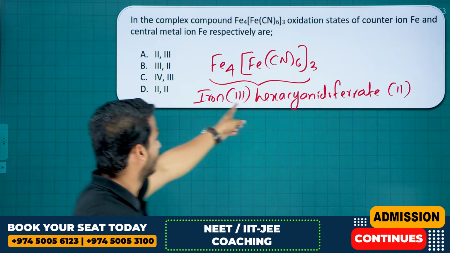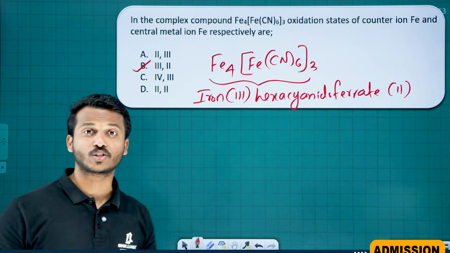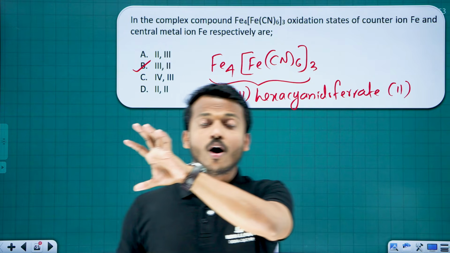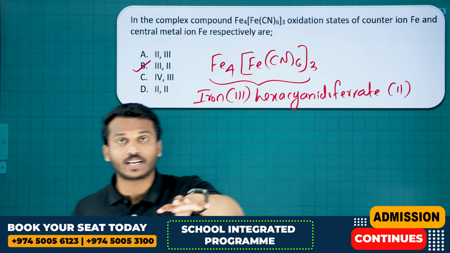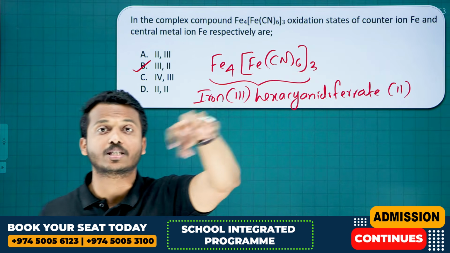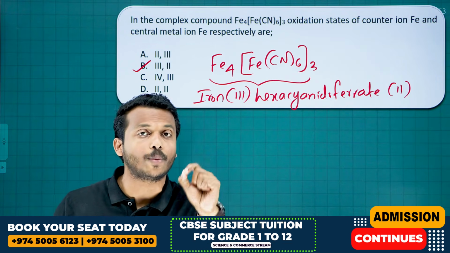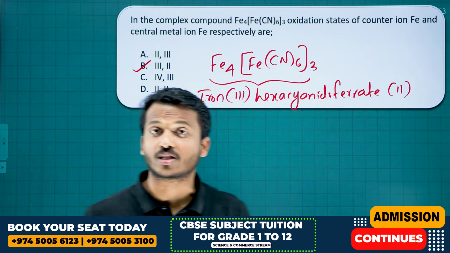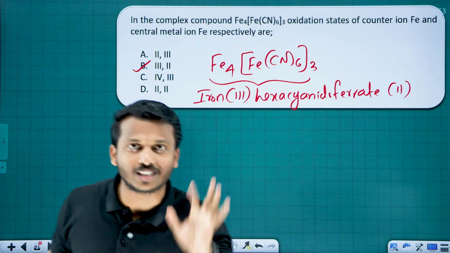So the answer is 3 and 2, option B. Study the last part very carefully: qualitative analysis, quantitative analysis, biological systems, cisplatin, Wilkinson catalyst. Please focus on each topic. Since competency based questions will come in your exam, each topic should be thoroughly studied.